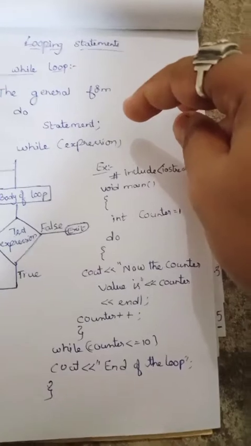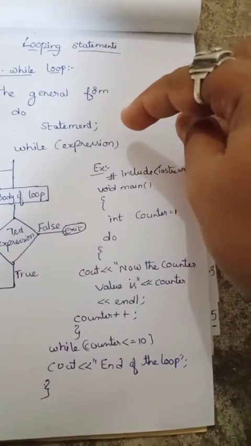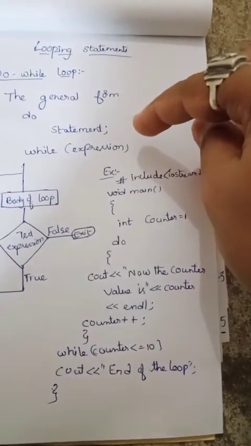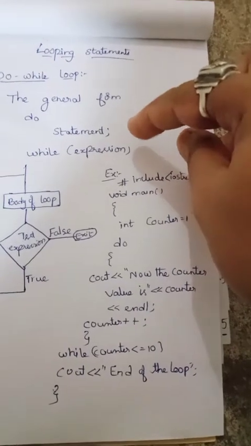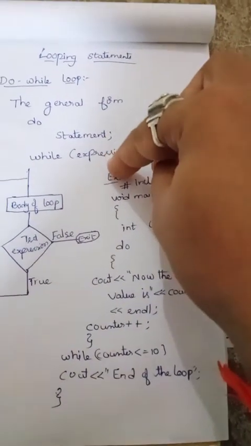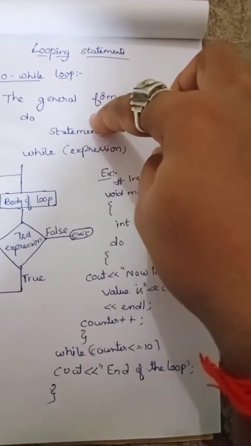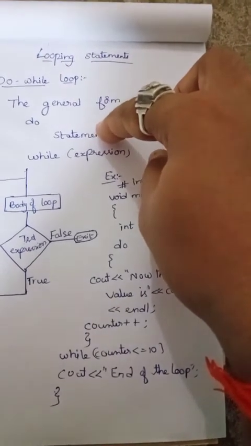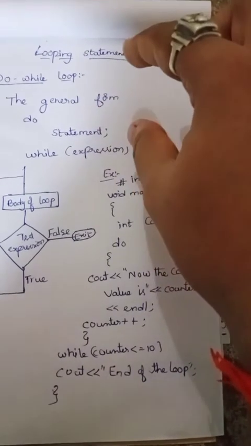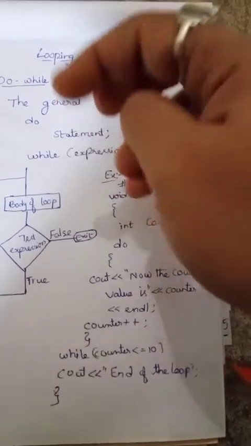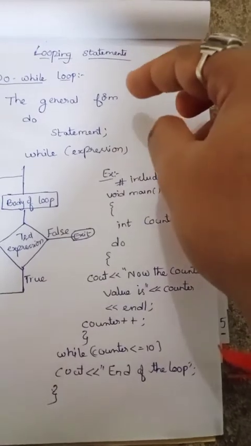Here the difference is that in case of do while loop, the expression is evaluated after the body of loop is executed. In case of while loop, the expression is evaluated before executing body of loop.